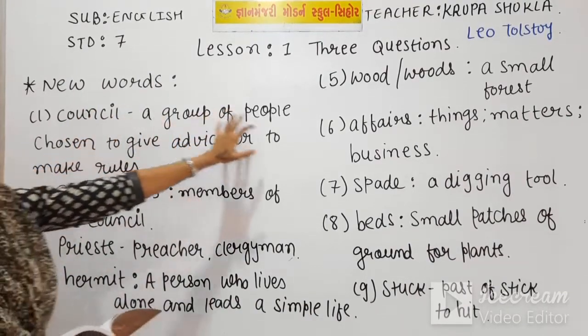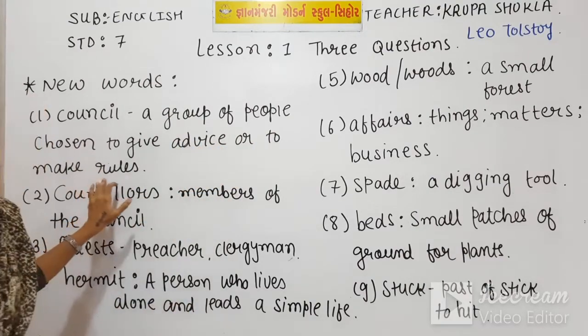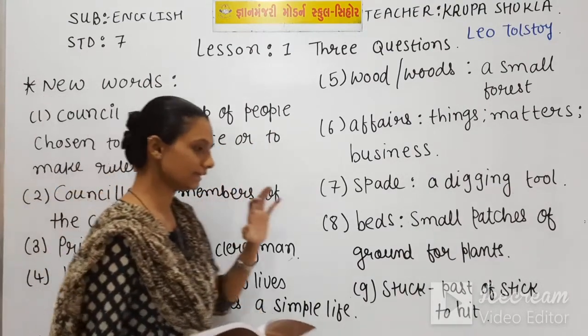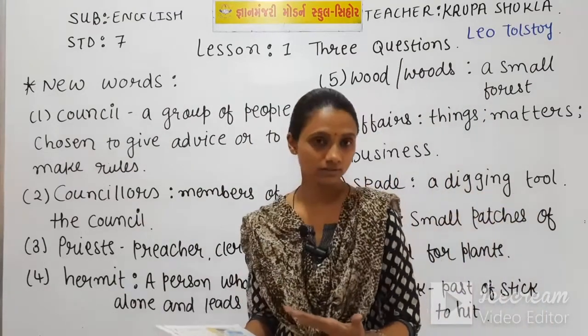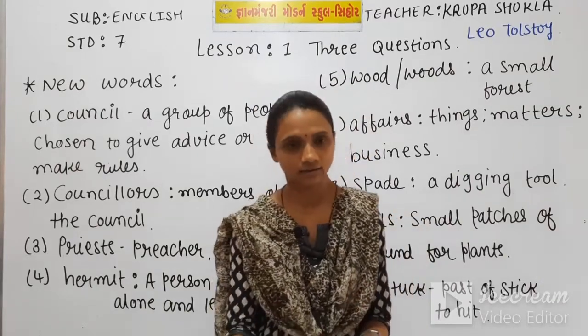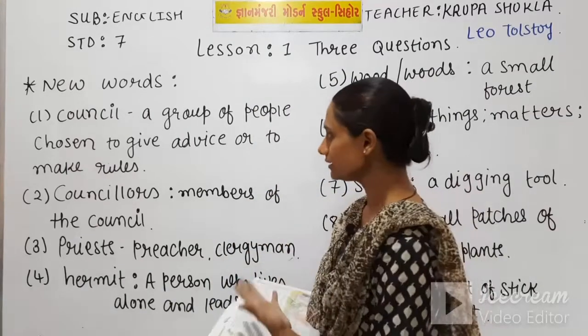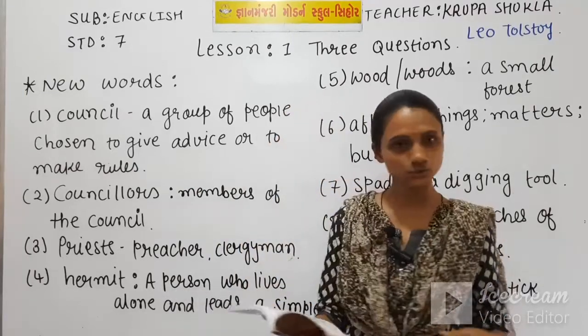Council means a group of people chosen to give advice or to make rules. We can say in the king's court we have this kind of person who used to give advice or suggestions to the king in his urgent times, or who made rules and gave advice to the king.